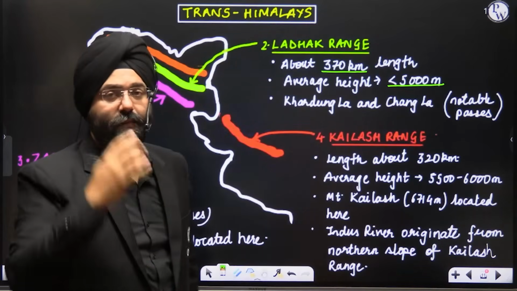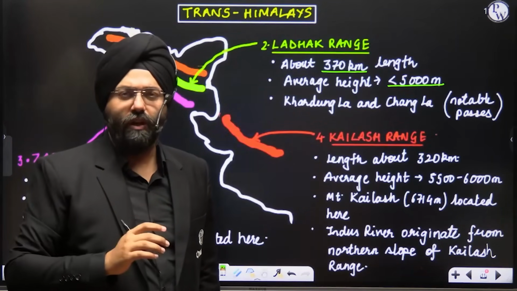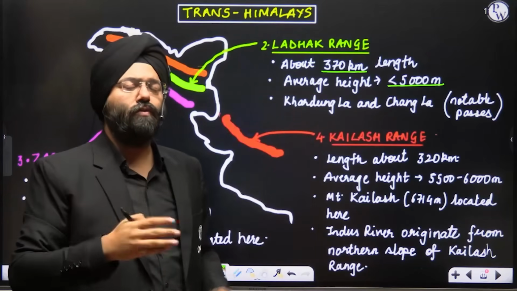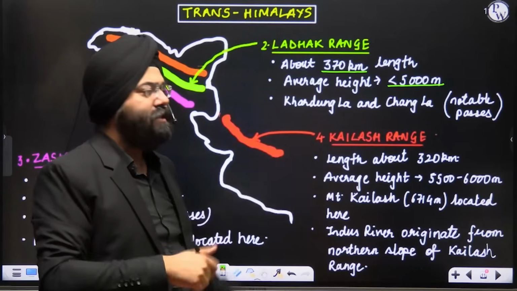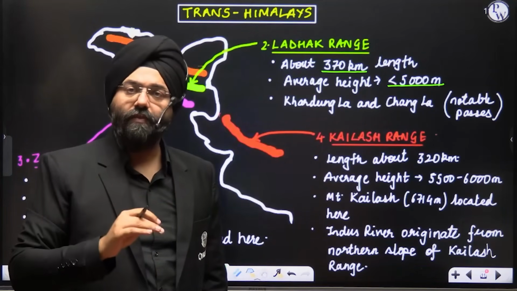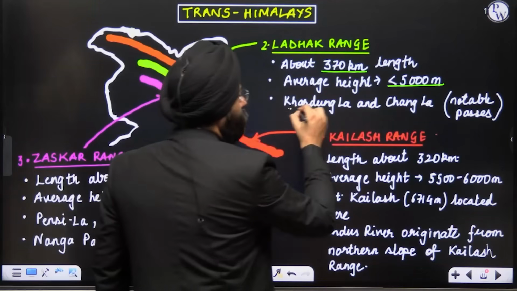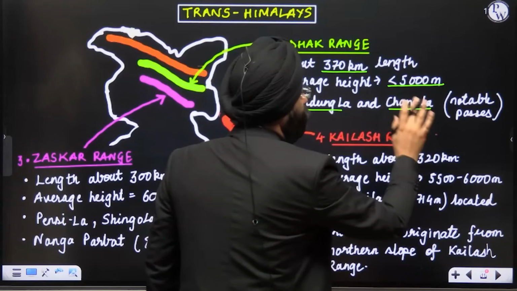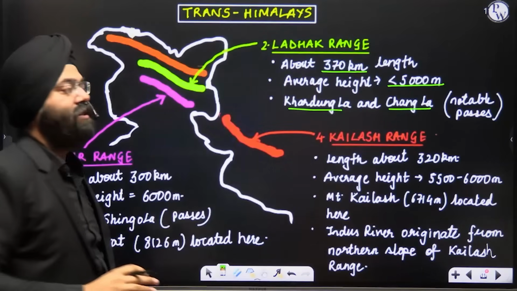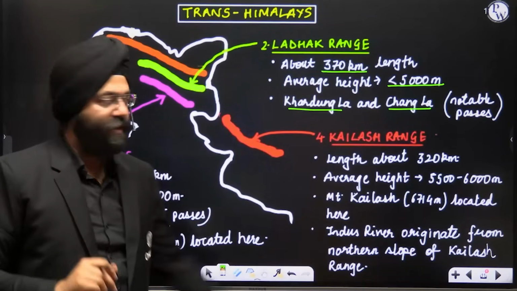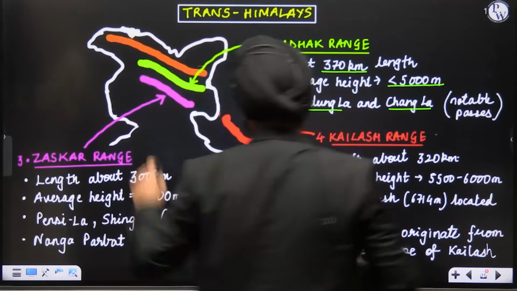Why I'm asking about the passes is that sometimes it is asked, for example, Changla Pass is located on which mountain range? Thar Desert is located on which mountain range? At that time, it will be very confusing if you do not know this. So, Thar Desert and Changla are very important passes which are located on the Ladakh range. Clear? Now let's come to the third.